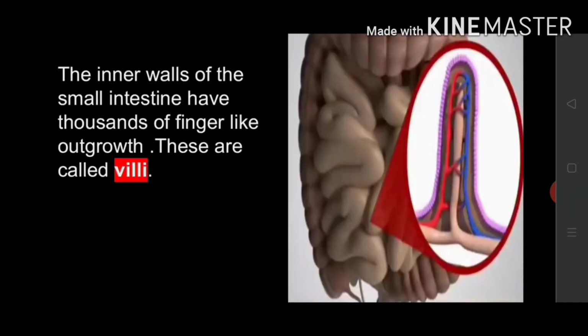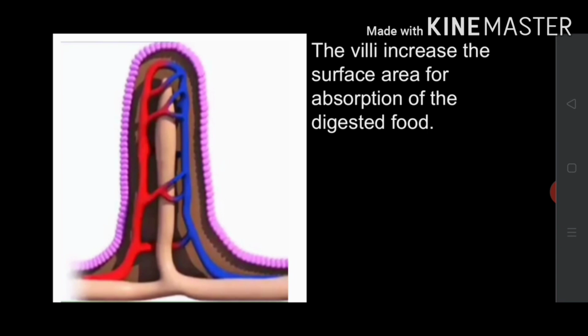The inner wall of the small intestine has thousands of finger-like outgrowths. These are called villi. The villi increase the surface area for absorption of the digested food.